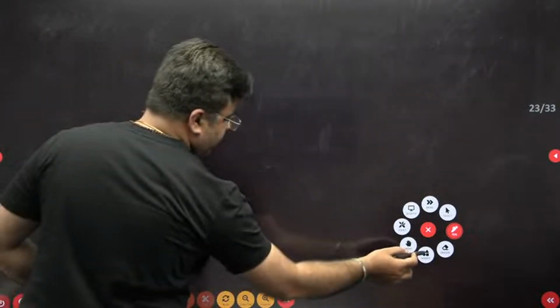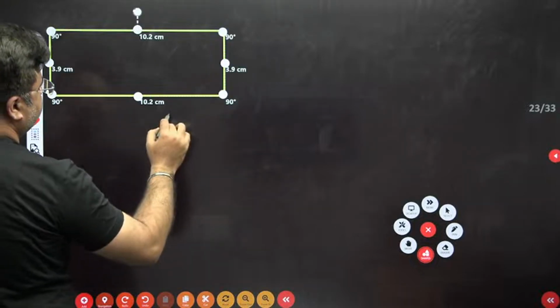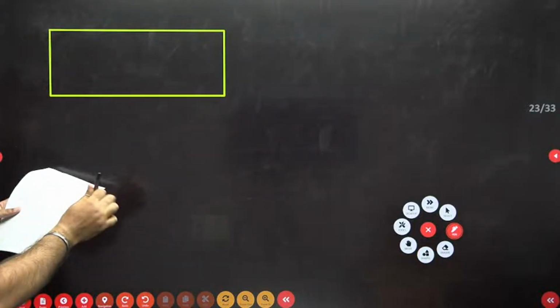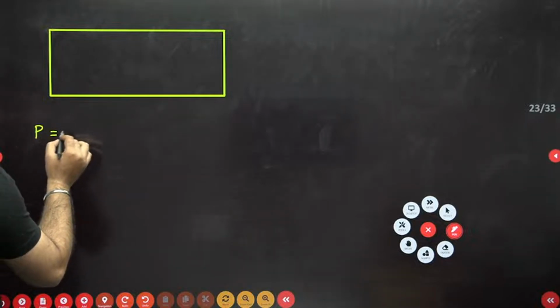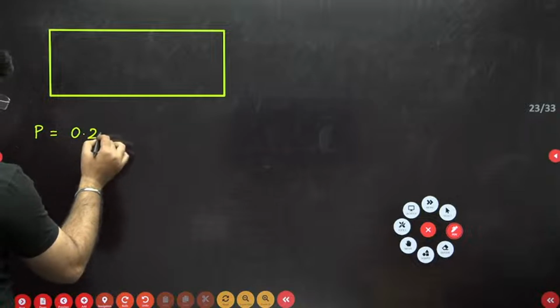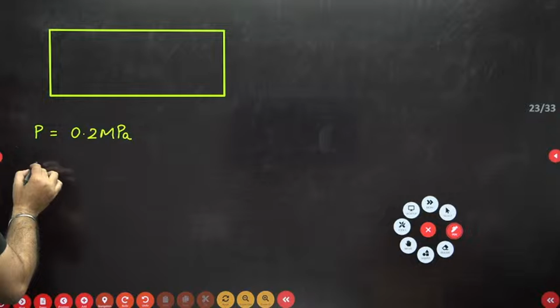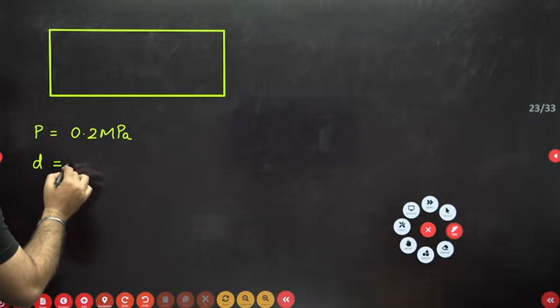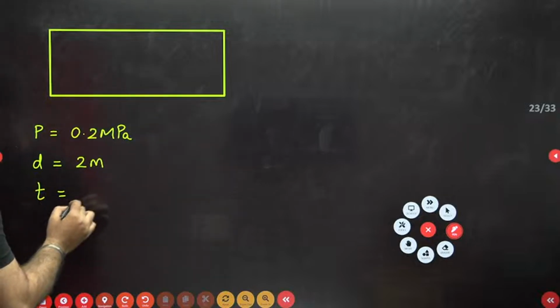You have a thin pressure vessel which is subjected to internal pressure P. So this is my thin pressure vessel. The internal pressure P is given to you as 0.2 megapascal. Then the diameter of this pressure vessel is given to you as 2 meter, and the thickness of this is given to you as 10 mm.